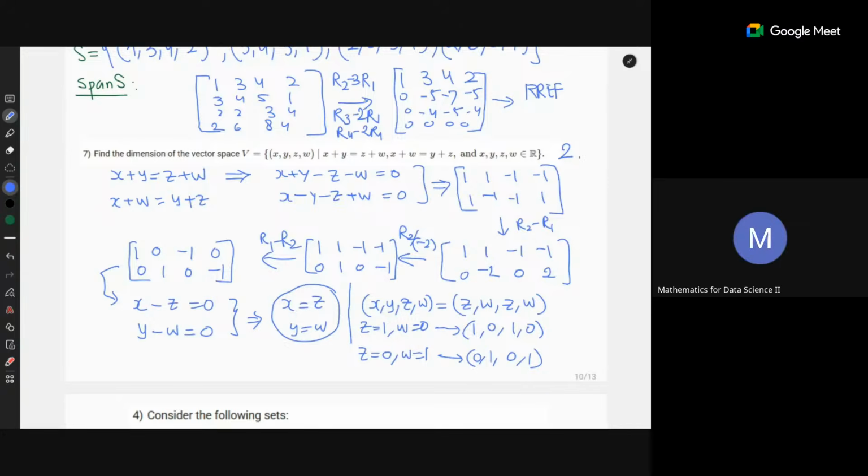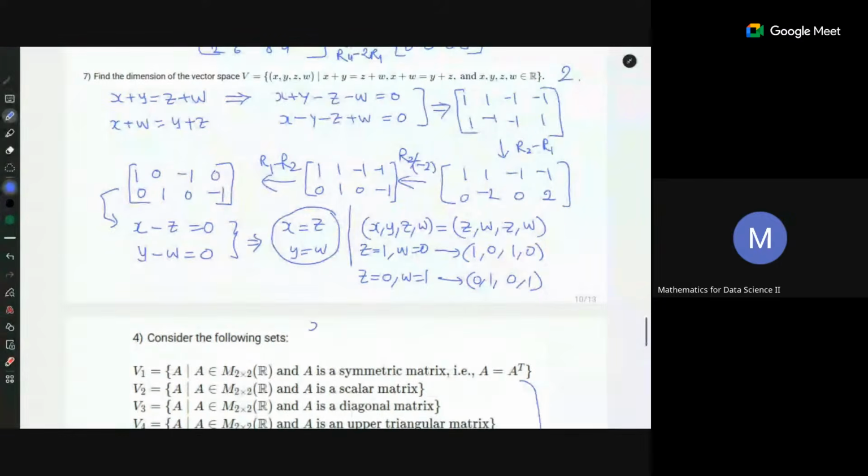Can I do that? But what may happen is that there might be 2 equations or 3 equations, but some of the equations are the same. It may also happen. So, for example, let's say x plus y is equal to z plus w, and then I also write a similar equation like 2x plus 2y is equal to 2z plus 2w. They are the same equations, but if you just count the number of equations, that will be a problem.